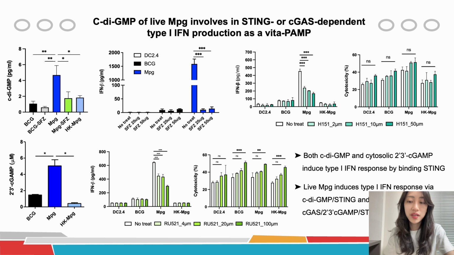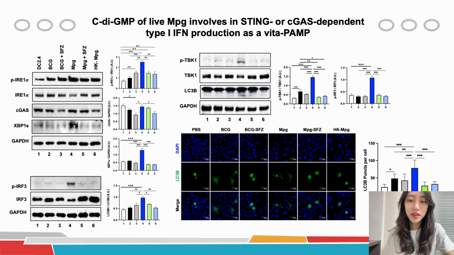So we treated an inhibitor of cGAS, RU521, to determine whether the type 1 interferon response changes as cGAMP synthesis is disrupted. And we found that RU521 treatment also led to a reduction in interferon beta secretion in live MPG-infected DCs.